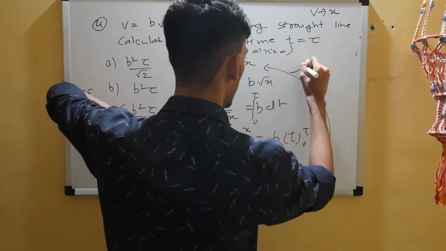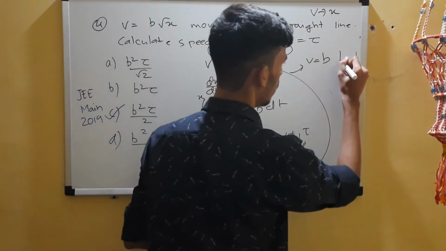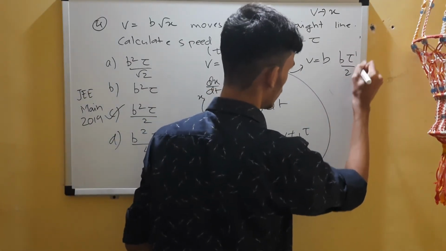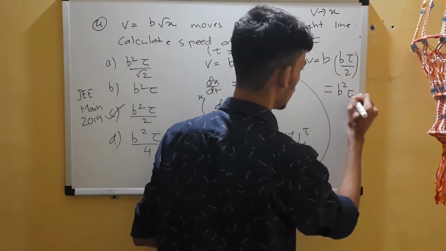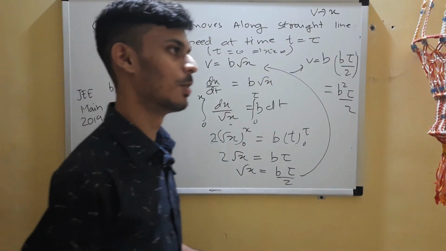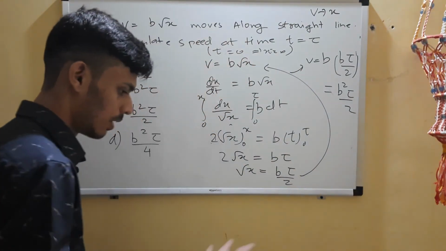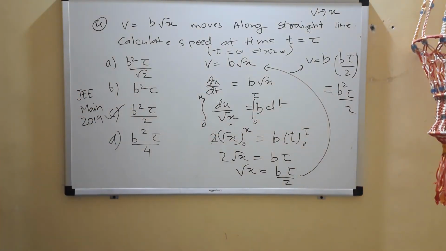So what do you get? v is equal to b root of x, which is b tau by 2, so b square tau by 2, right? Alpha square by 2 into t, previous problem. So things do repeat, but they just change a bit of format.